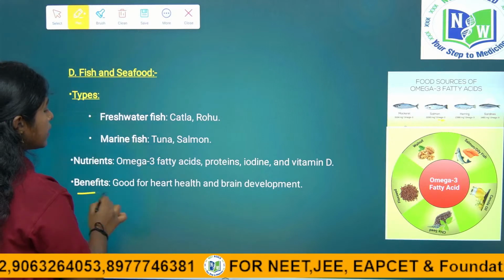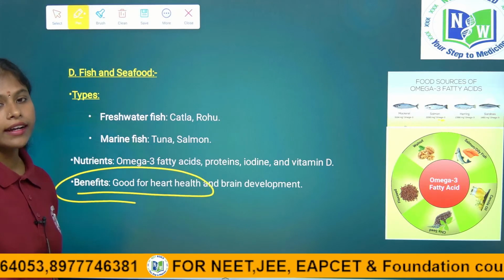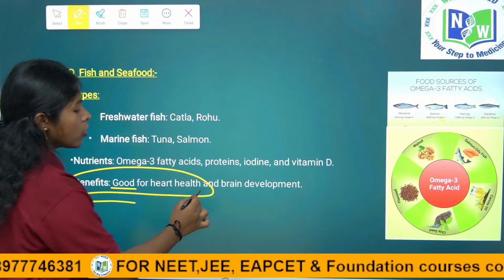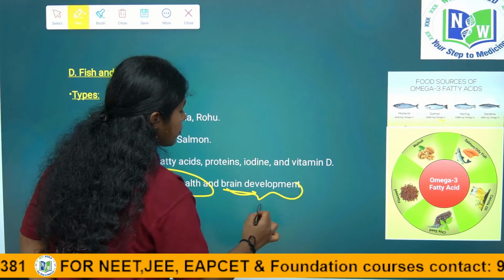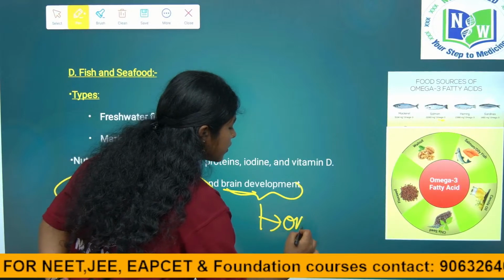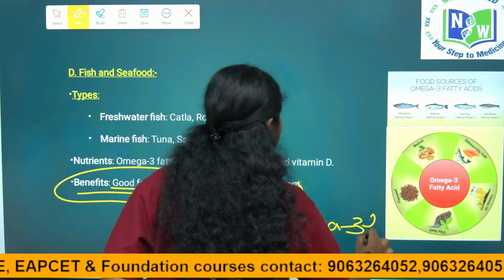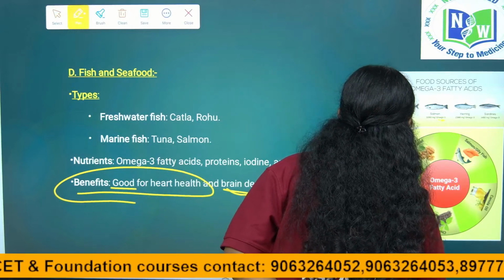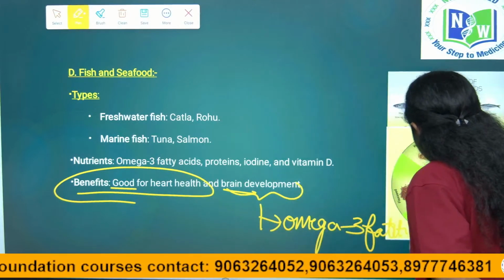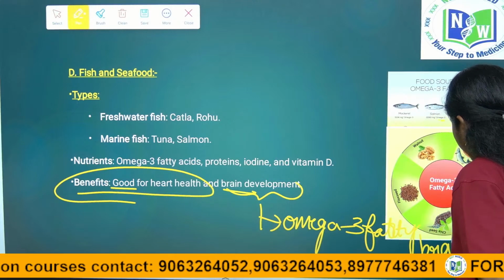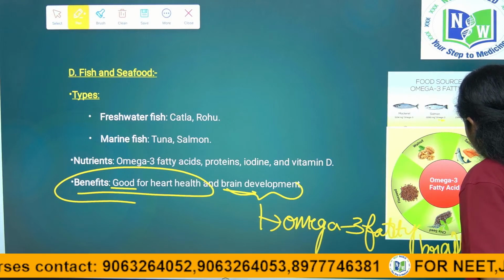They are very helpful for heart health and also brain cell development. Omega-3 fatty acids are essential for brain cell development.